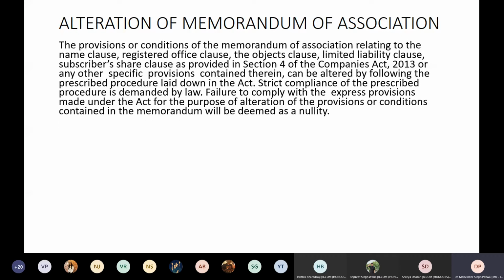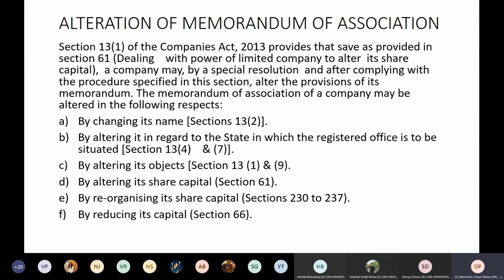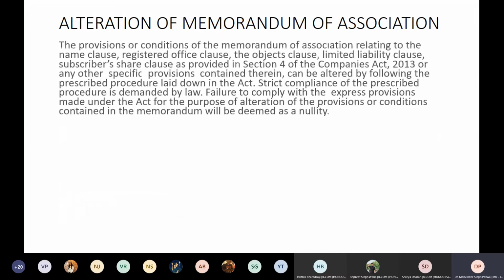Okay, so the provisions or conditions of the memorandum of association relating to the name clause, registered office clause, object clause, liability clause, and subscriber clause, these are all related to what? These all relate to these clauses only. First is the name clause, second is the situation clause, third is the object clause, fourth is the capital clause of the company. So the provisions or conditions of the memorandum relating to the name clause, registered office, object clause, limited liability clause, subscriber clause as provided in section 4 of the Companies Act, or any other specific provisions contained therein can be altered by following the prescribed procedure laid down in the Act.